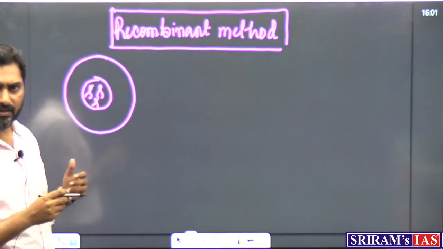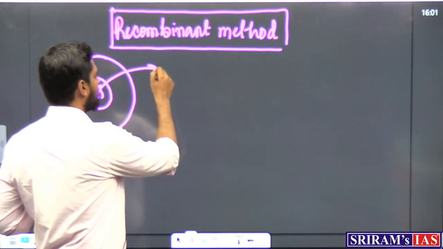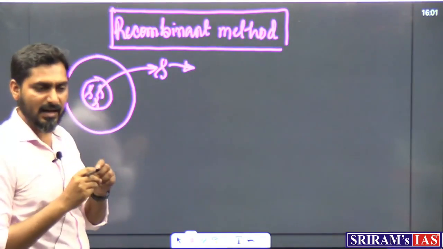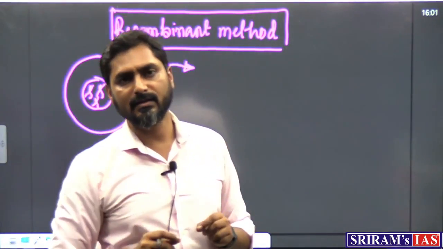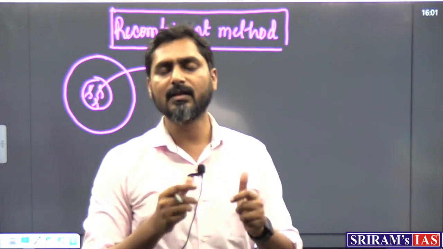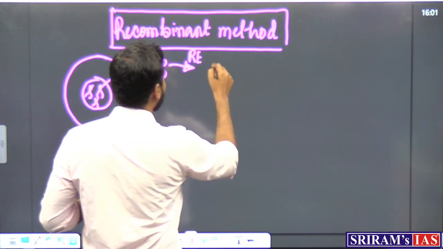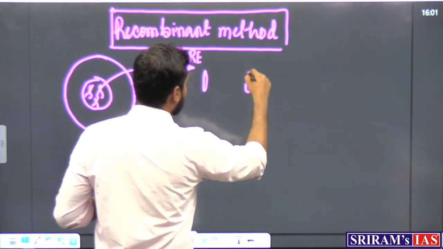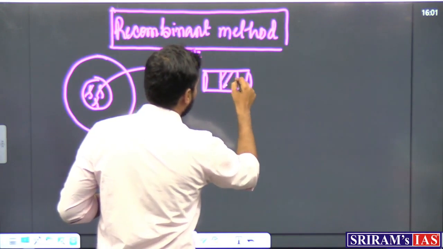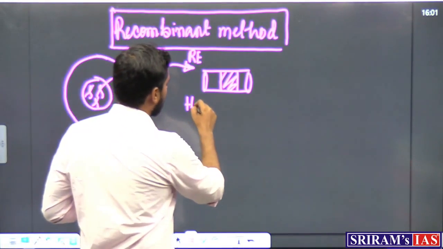We will extract these chromosomes and we will extract the gene that is needed for insulin production. We know where this insulin gene is, and using restriction enzymes again we will get the human insulin gene. Let us say this is the human insulin gene.